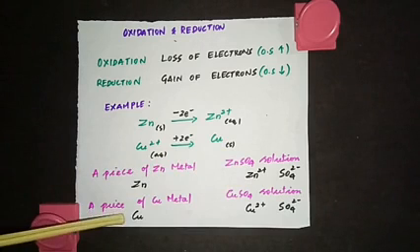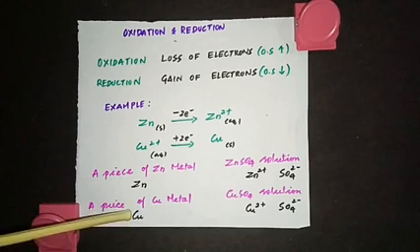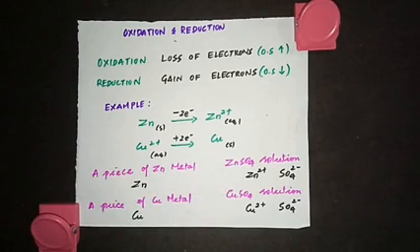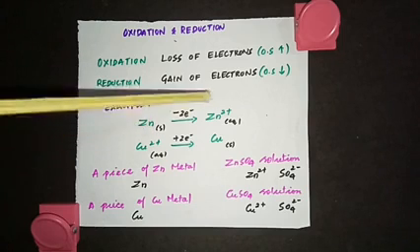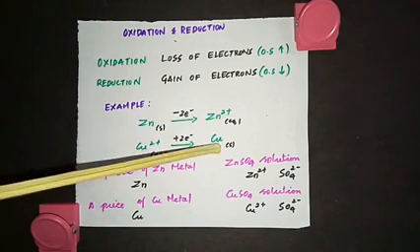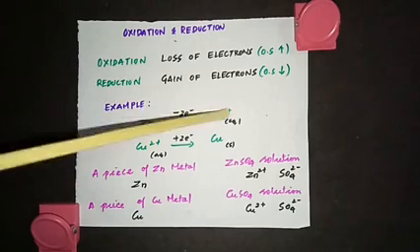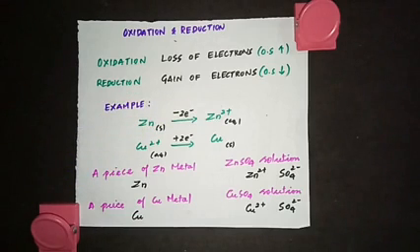Same way, when you talk about copper, when you take a piece of copper metal, then it is Cu whose oxidation state is 0. When you take copper sulfate solution, in that copper is in the oxidation state Cu2+ and SO4 2-. So please understand, Zn and Zn2+ are different, Cu2+ and Cu are different. When you talk about ions with these oxidation states, we are talking about the ions in solution. When you say Zn2+, you are talking about zinc sulfate solution in which zinc is present in the 2+ oxidation state. So now you're clear with oxidation and reduction.